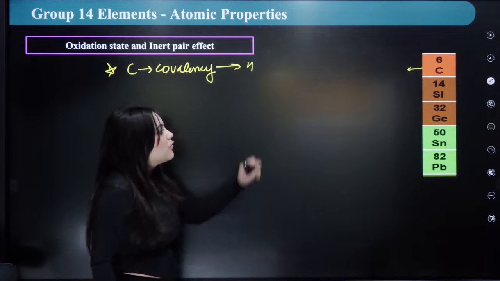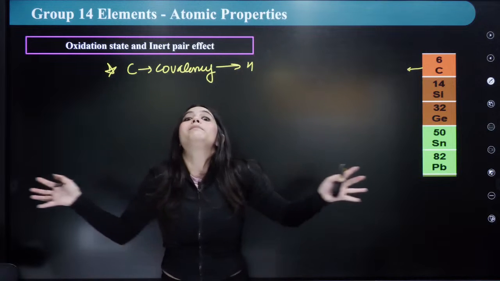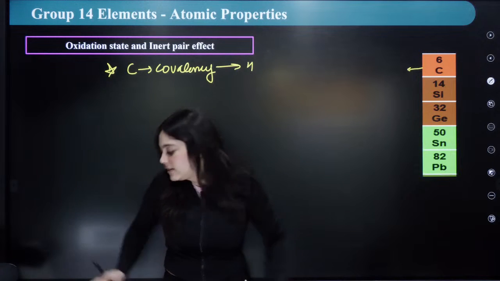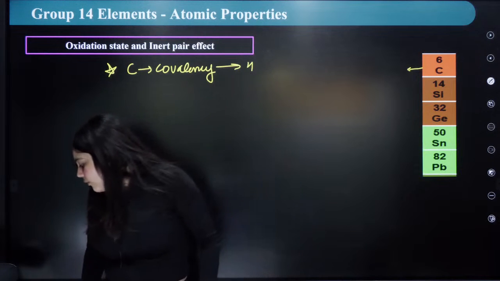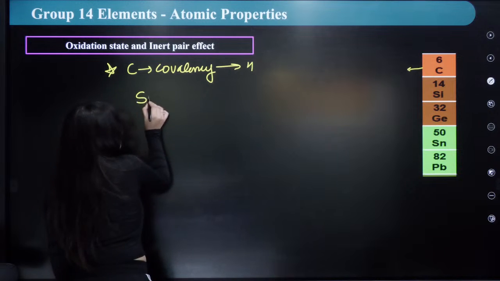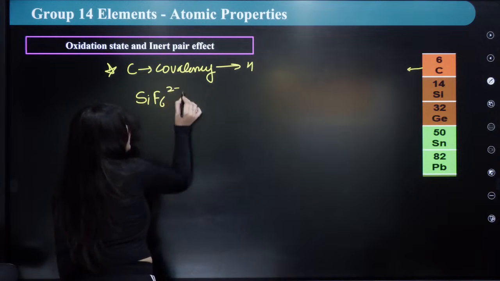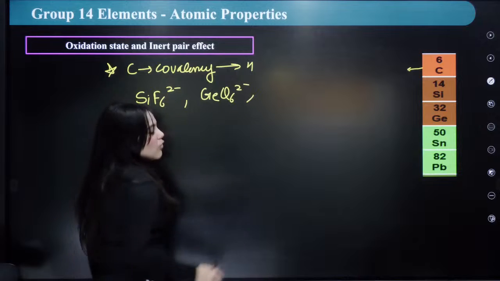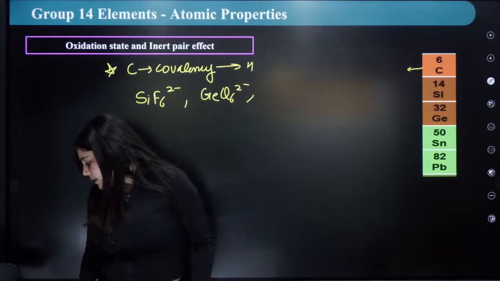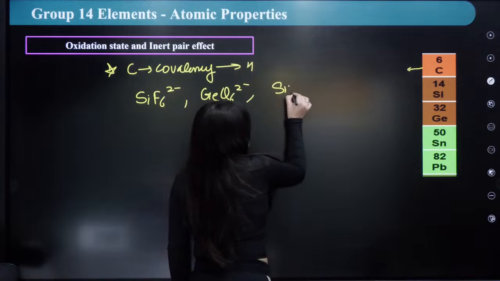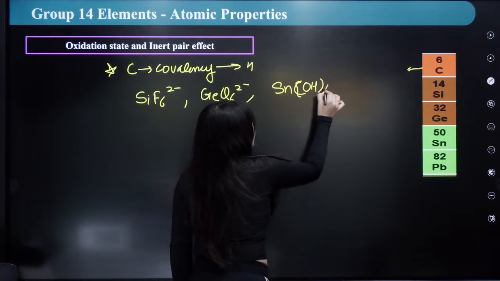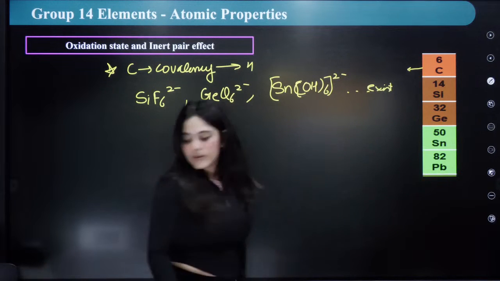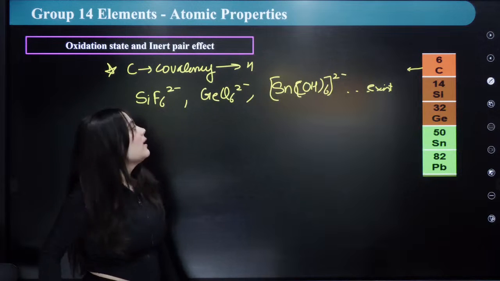Okay? The next is from silicon, germanium, tin and lead. It can expand because from silicon, d orbitals are present. Hence, it can expand its covalency. Hence, more than 4 bonds are formed. For example, SiF6 2- can be formed. Similarly, GeCl6 2- can be formed. So, these compounds actually exist. Just remember this. For example, Sn(OH)6 2- can be formed. So, all these compounds actually exist. So, this is the next point that I want to tell you.